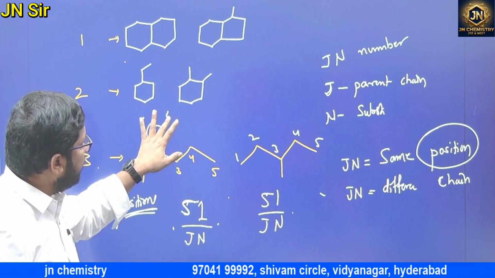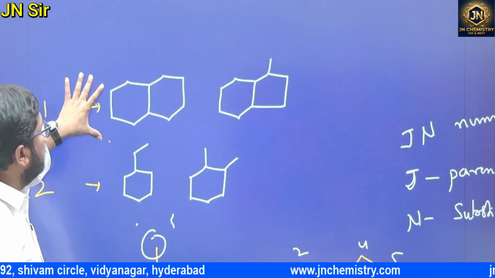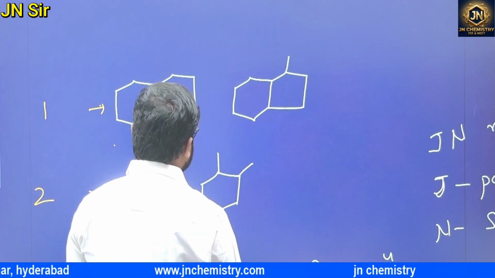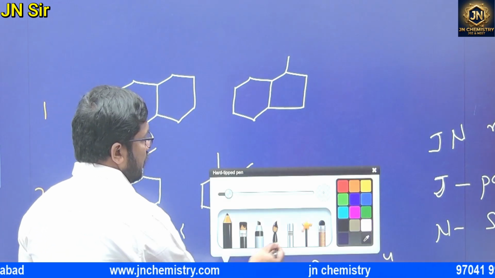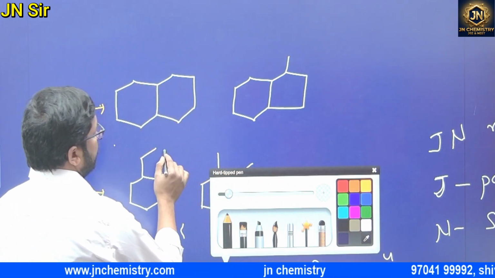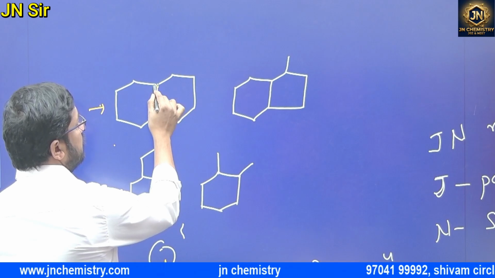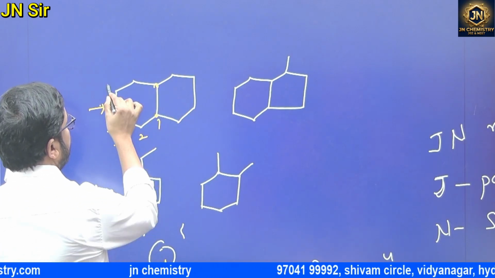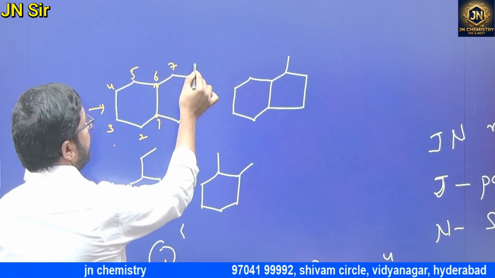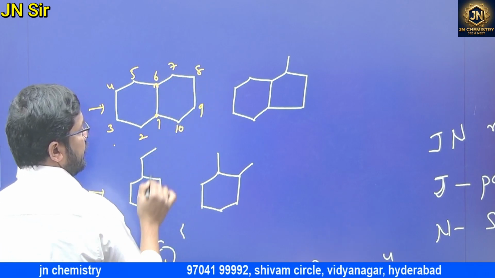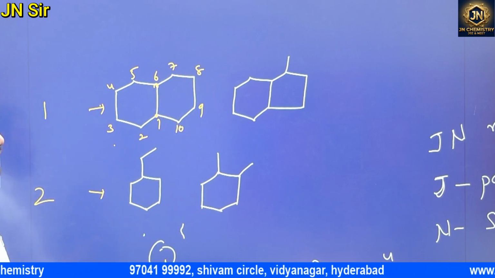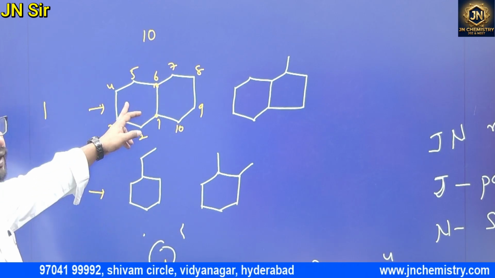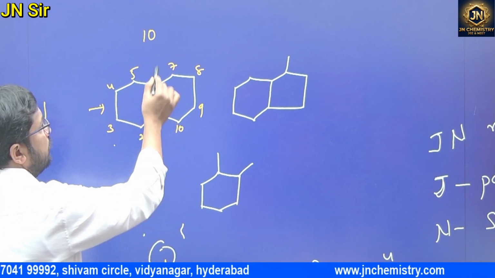Particularly, to come back to the first one, how can we say the JN number, chain or position? In the bicyclo compounds, I told you how we need to give the parent chain numbering. We start from the bridged carbons: 1, 2, 3, 4, 5, 6, 7, 8, 9, 10. So the parent chain is 10, and how many substituents? None, so 0. This is 100.